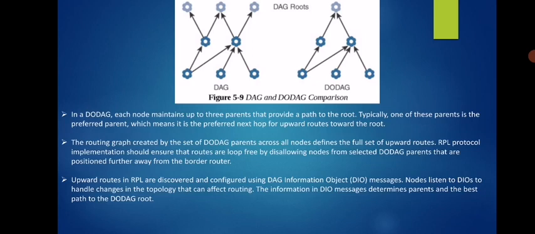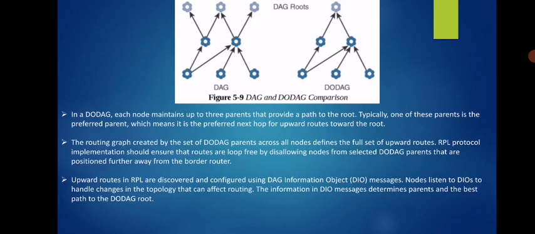So each node maintains a total of 3 different parents, but out of those 3, one is preferred to reach the DAG root. The routing graph created by the set of DAG parents across all nodes defines the full set of upward routes.